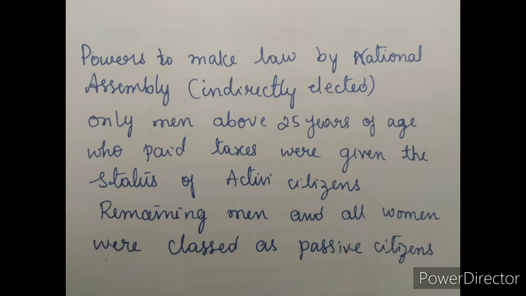The remaining men and all women were classed as passive citizens. To qualify as an elector and then as a member of the assembly, a man had to belong to the highest bracket of taxpayers.